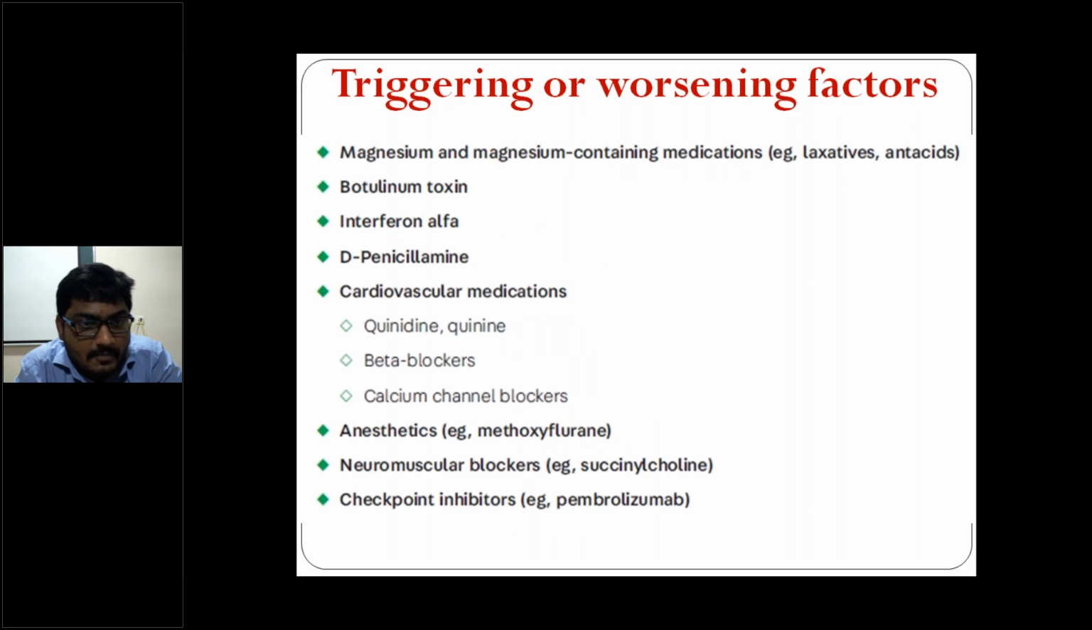Magnesium compounds, botulinum toxin. Botulinum toxin may worsen myasthenia gravis. Yes, please remember. See, myasthenia gravis is a post-synaptic disorder. Lambert-Eaton syndrome is a presynaptic disorder. Is botulinum toxin a presynaptic or post-synaptic disorder? It is a commonly asked question in your entrance examination. Botulinum toxin affects one group of proteins. What are the proteins?